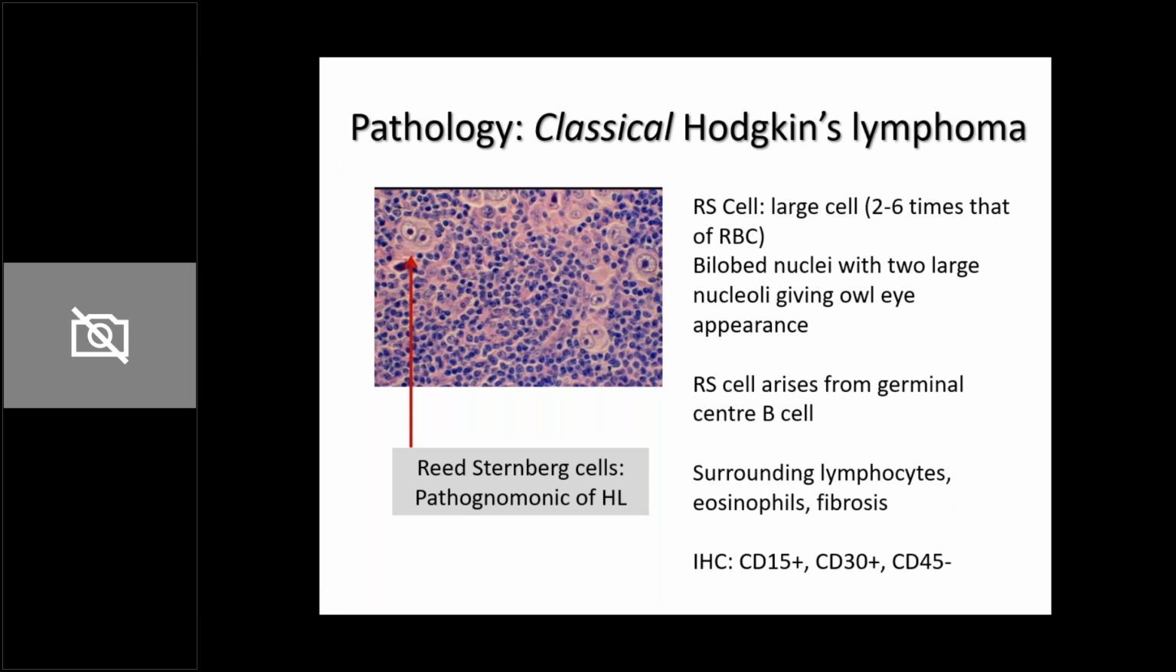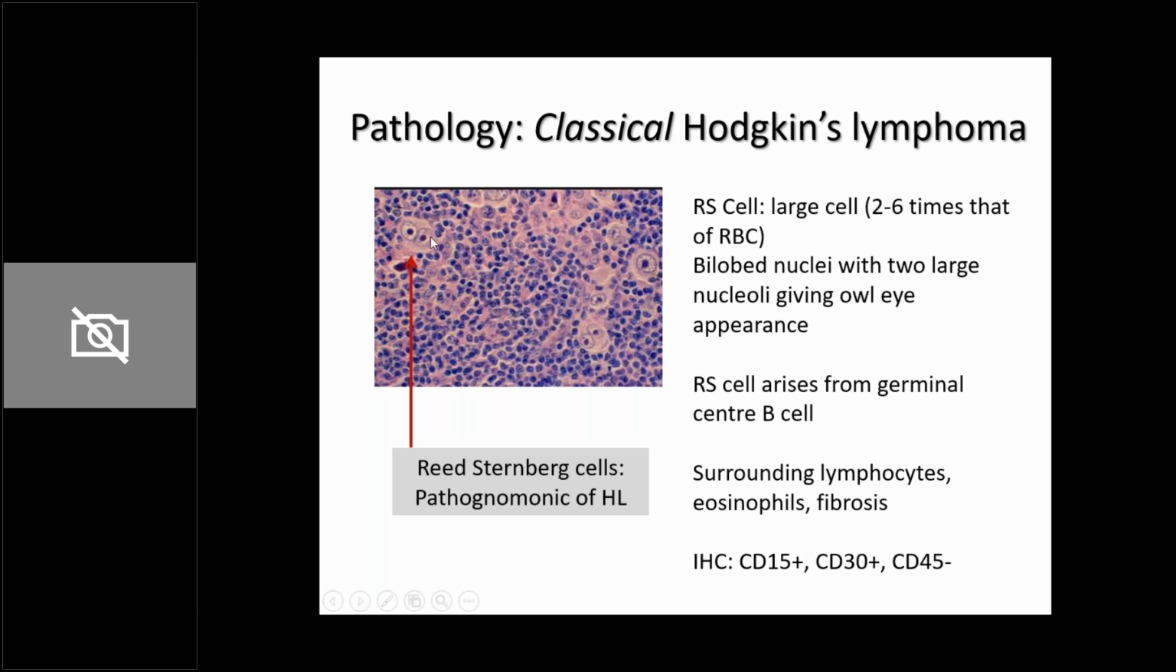So next, when you look at the slide of a classical Hodgkin's lymphoma, can you see this particular cell? This is a Reed-Sternberg cell. It just looks like an owl's eye. This particular cell, if present, is pathognomonic of Hodgkin's lymphoma. It is a large cell. When you look at the rest of the tumor cells, they are small.